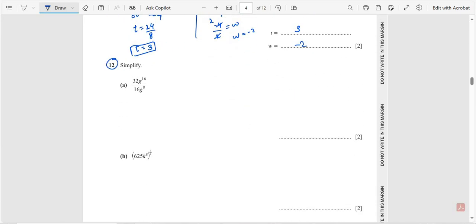Question number 12. Simplify. Part A: 32 g raised to the power 16 over 16 g raised to the power 8. So 16 twos are 32. And g and g, both the same number, are divided. If the same numbers are divided, then the powers subtract from each other. So 16 minus 8 is equal to 8. So the final answer is 2 g raised to the power 8.